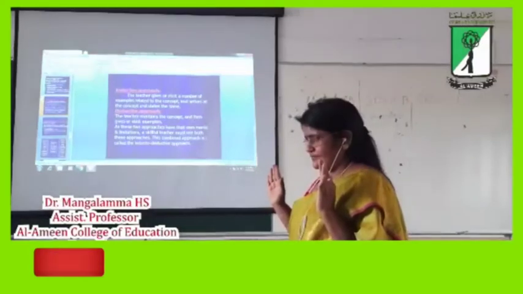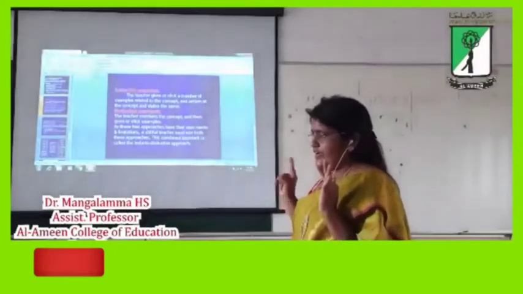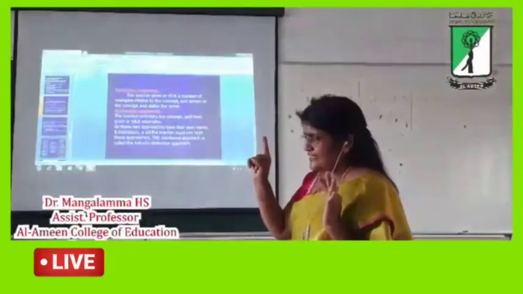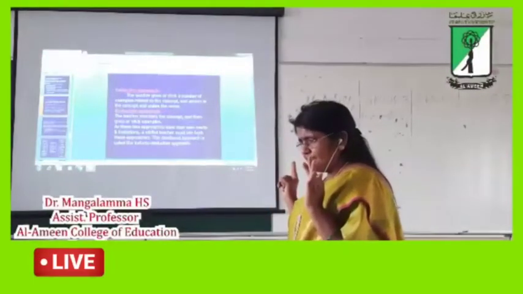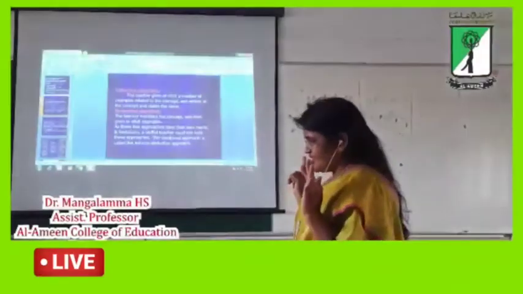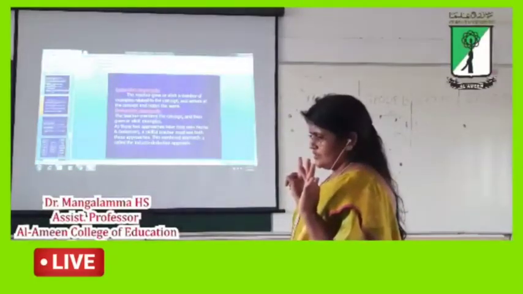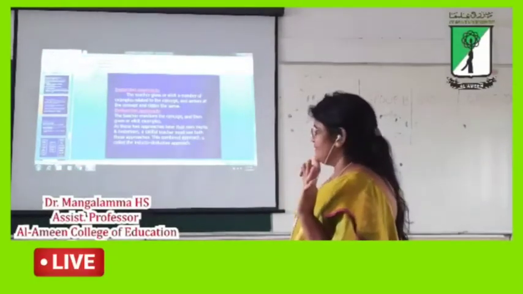Concept. It is an inductive approach. Inductive approach: it starts with the example and ends with the generalization. Generalization or state the rule or concept, right?